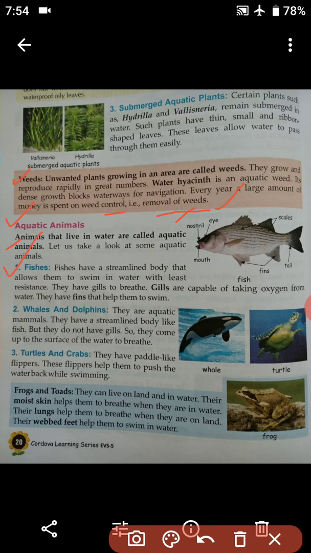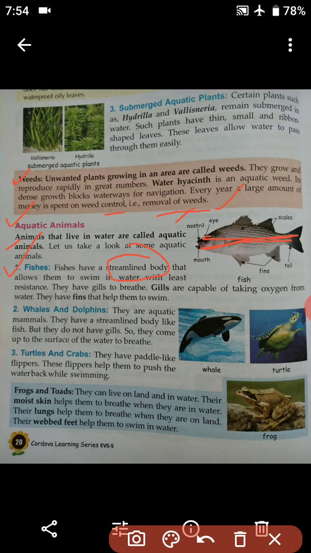Number one is fishes. Fishes have a streamlined body that allows them to swim in water with least resistance. You have to remember the streamlined body whenever we talk about fishes. Here you can see it's like this, straight. This is known as streamlined.